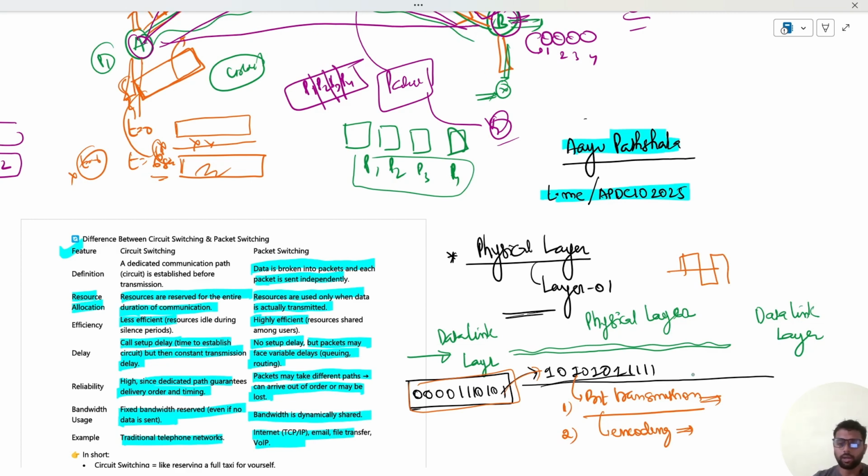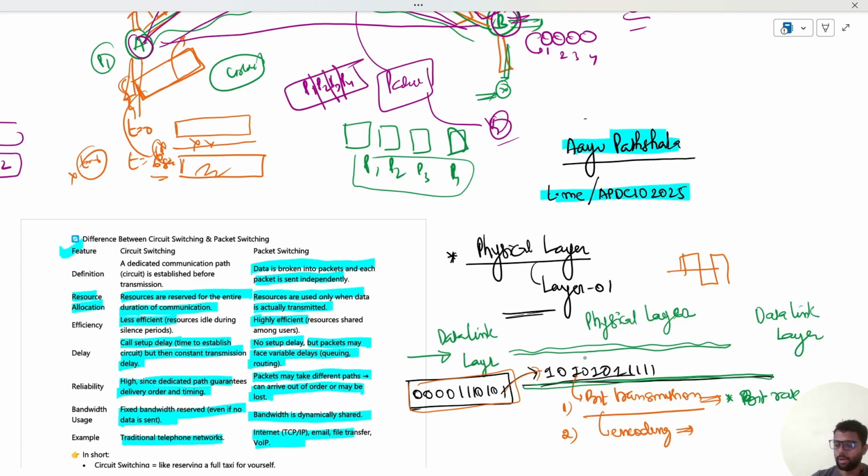Correct? Now for bit transmission, can I say that the physical layer is also responsible for the bit rate, the rate at which it can transmit the bits? It will depend upon the bandwidth of the channel, obviously, but this layer only sees at what rate, or bit rate, the data is being transmitted.